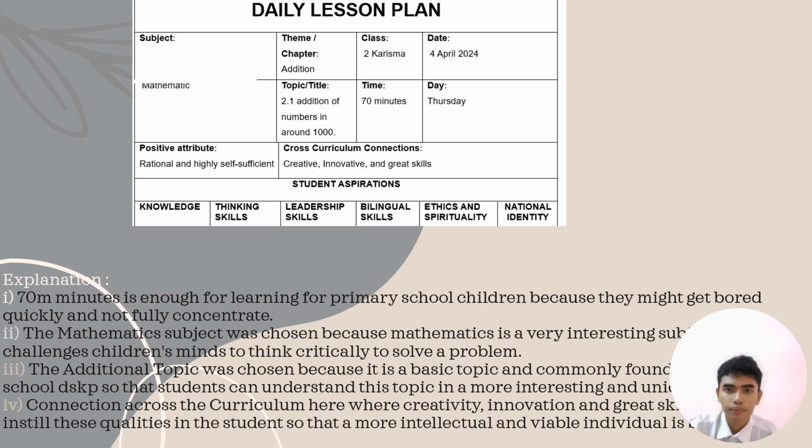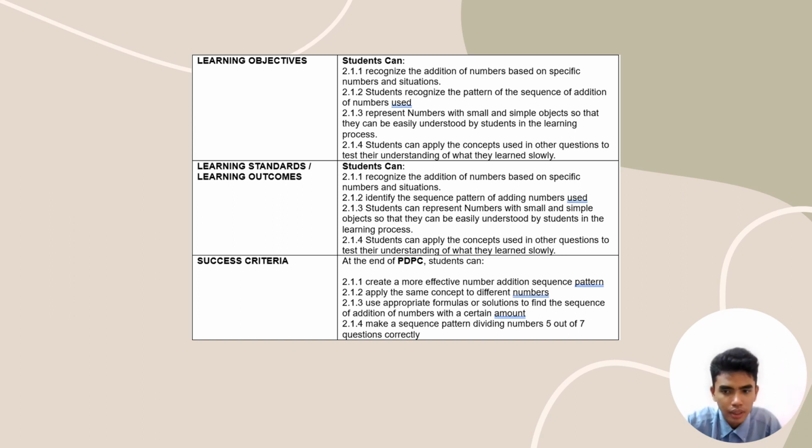So let's move on. Alright, here we go, on my third slide, my Task 3 lesson plan, about computational thinking. Here you will see the learning objective, learning standards or learning outcomes, and success criteria. You might think it is kind of the same as the previous one, and of course the previous slide also covered important things about the daily lesson plan, what we want to get from the activity, what the benefit is.